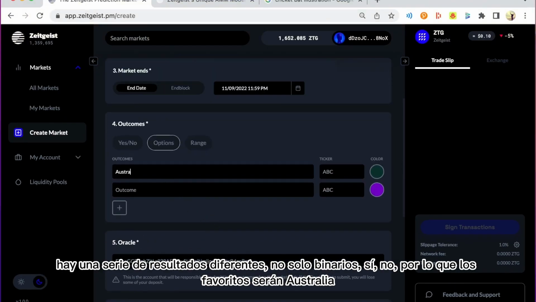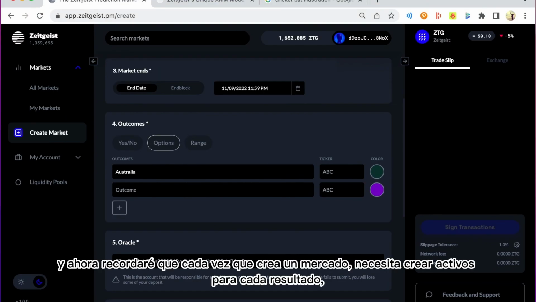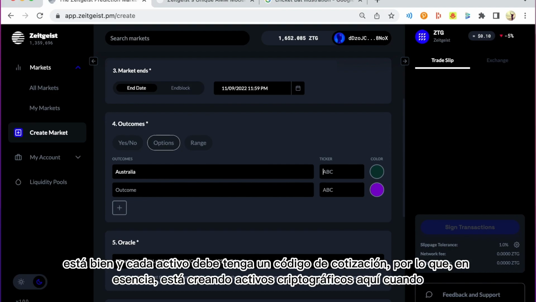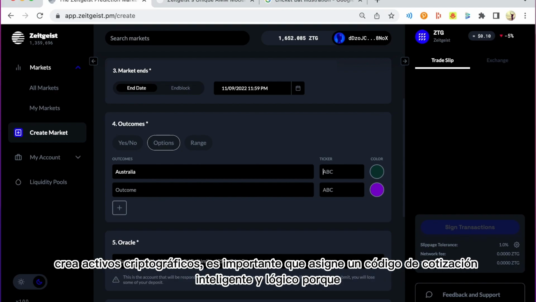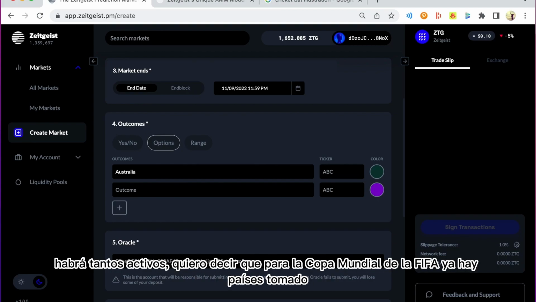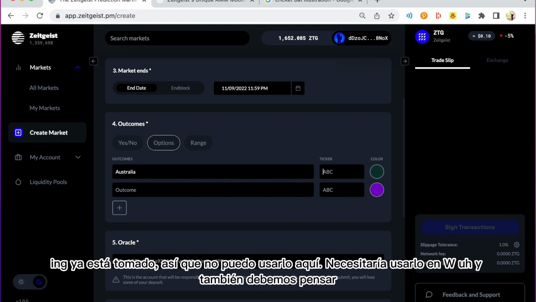So the favorites will be Australia. And now remember, every time you create a market, you need to create assets for each outcome, okay? And each asset needs to have a ticker code. So you're in essence creating crypto assets here. When you create crypto assets, it's important that you allocate a wise and logical ticker code, because there's going to be so many assets. I mean, for the FIFA World Cup, there's already countries taken. ENG is already taken, so I can't use ENG here. I would need to use ENG-W.